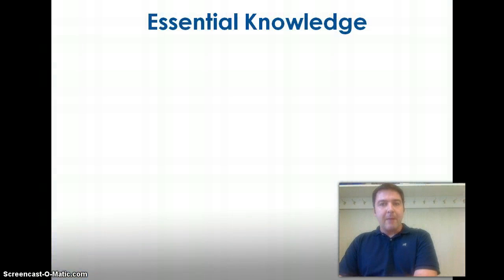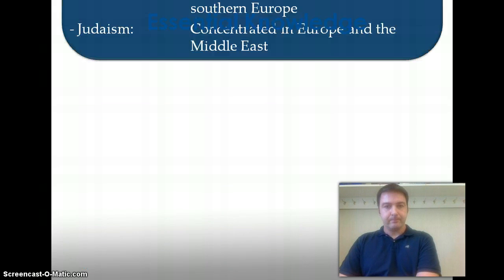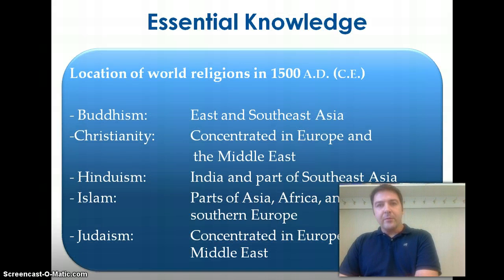Just a quick recap of our world religions from last year. When we refer to the world religions, we're referring to these 5: Buddhism, Christianity, Hinduism, Islam, and Judaism. So we'll take a look at where these religions are located. Okay, straight from the standards, and then we'll go to the map.